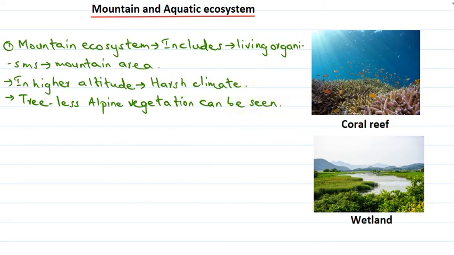Okay, so in specific, in the higher altitude of Himalayan region, the high precipitation is seen. Okay, so this higher altitude can be seen in Himalayan region, and in this region we can observe high precipitation.